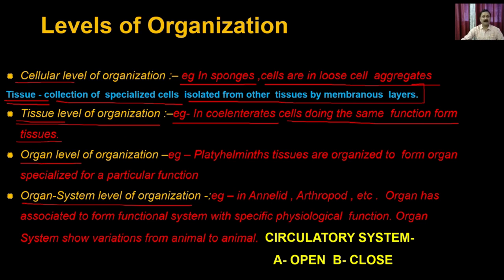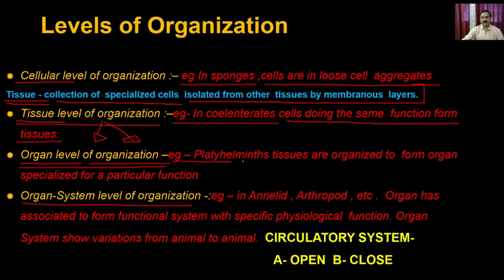These tissues then again come together and form organs. You can have different types of tissues coming together, and that's how you develop an organ. An organ is a combination of tissues, where in a single organ you can have tissue for detoxification, tissue for breathing, and so on. So the organ level is an even higher level of organization.